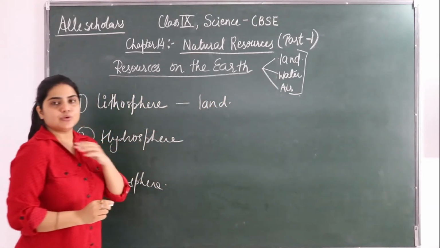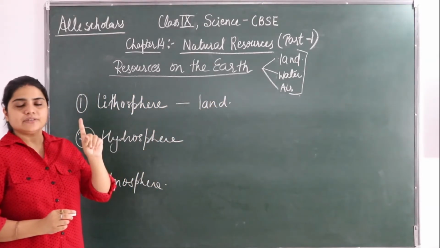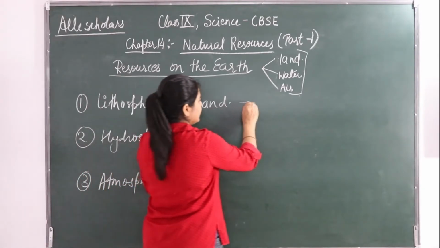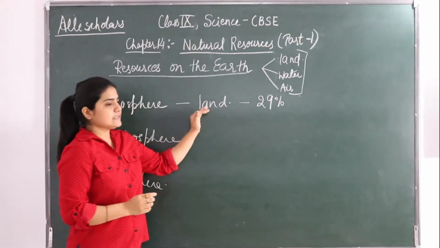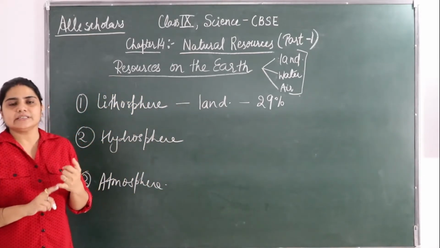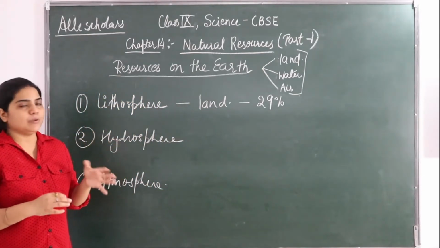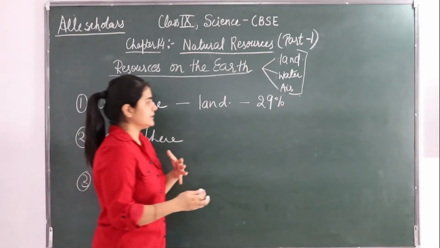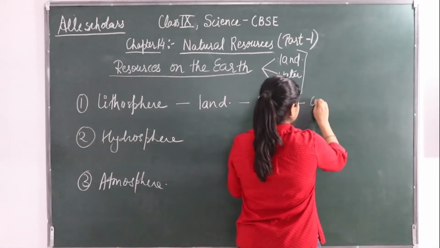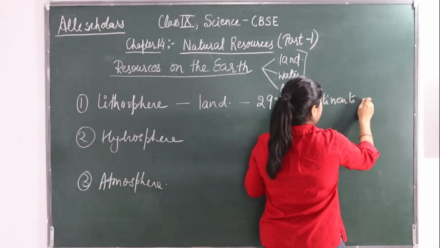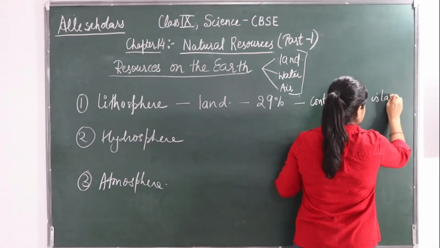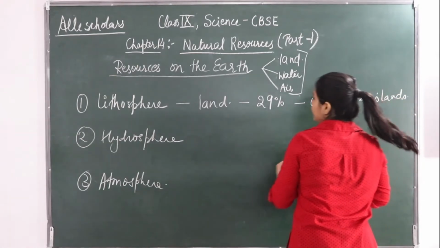So this land portion is covered by the earth's surface, how much? 29%. It is 29% of the earth's surface is covered by the land. So this land can be what? It can be continents and islands. Fine.